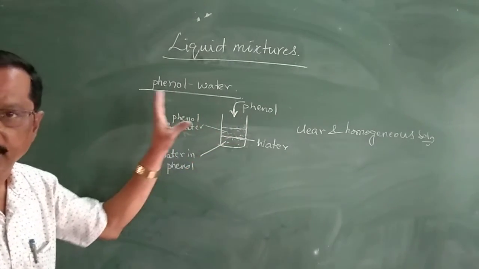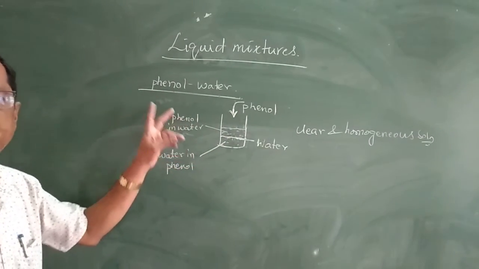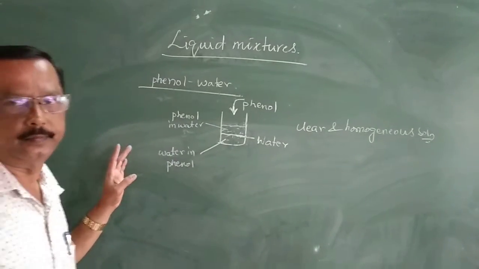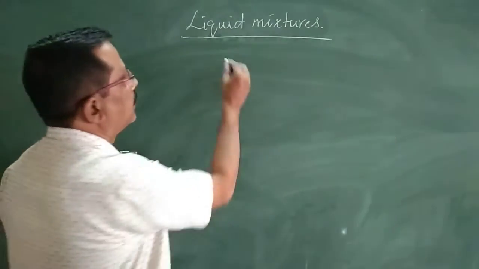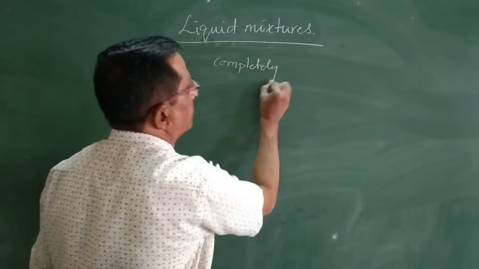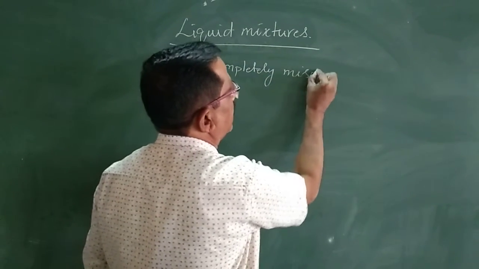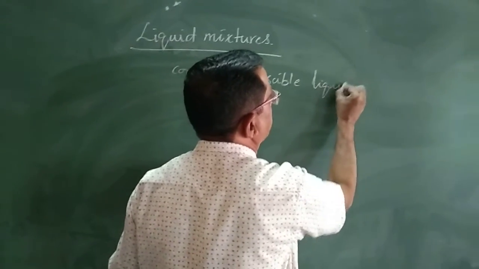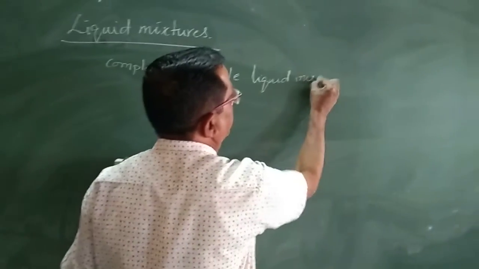It is a binary liquid mixture. It contains phenol and water. Next one, completely miscible liquid mixtures.